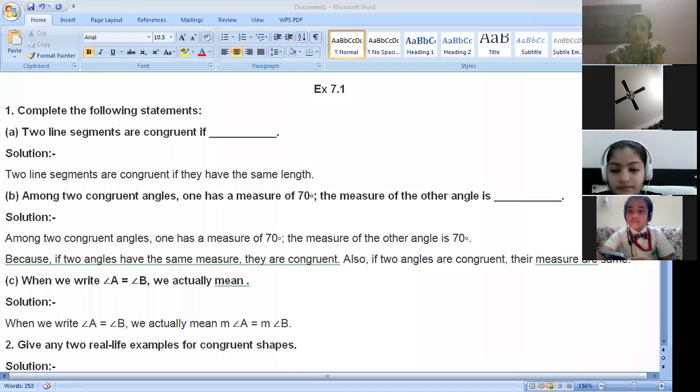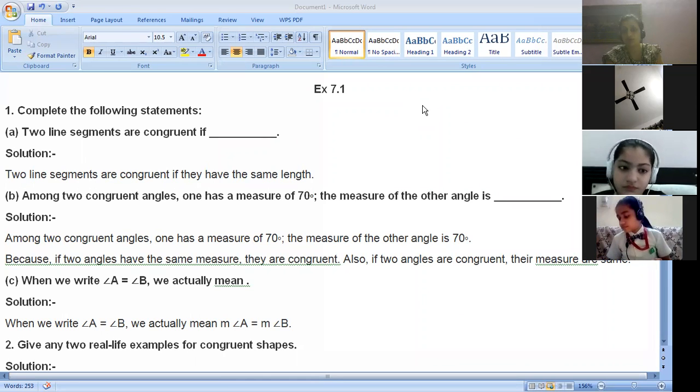Today we are going to start with exercise 7.1. Complete the following statements. Two line segments are congruent when they have the same length. If they have the same measurement, they will be congruent.